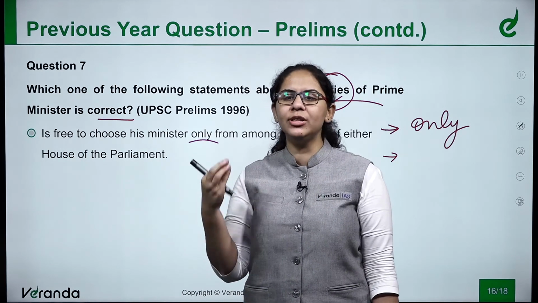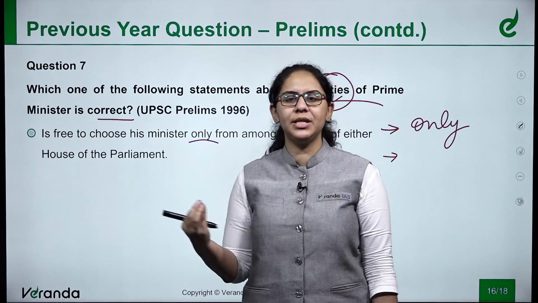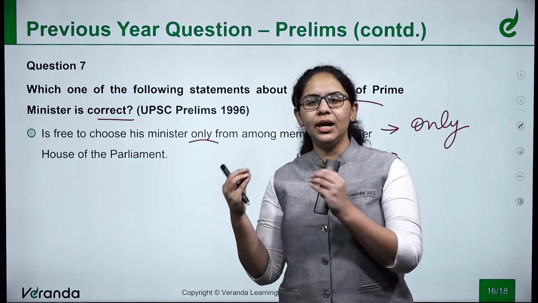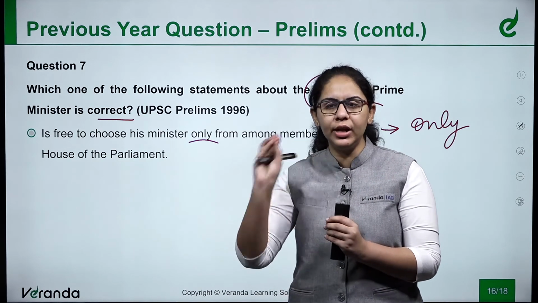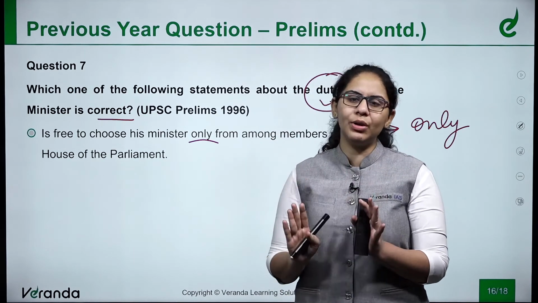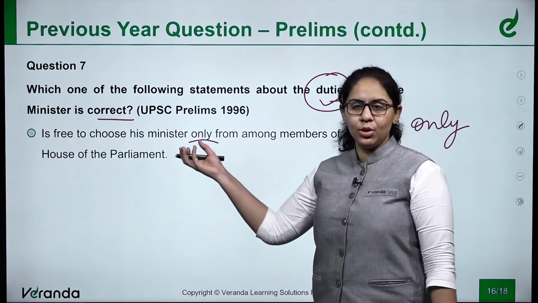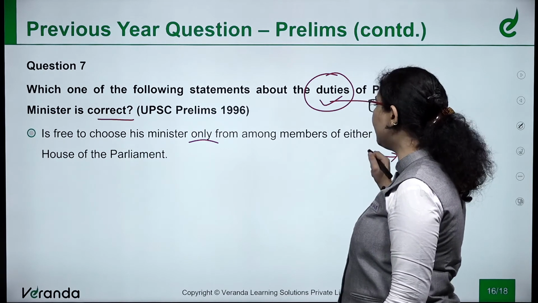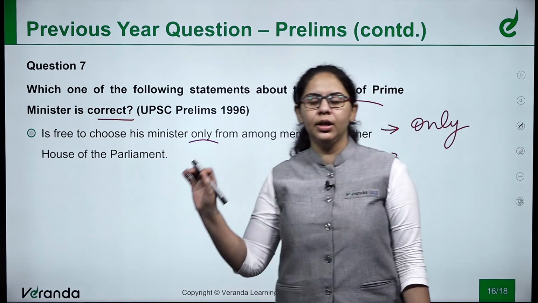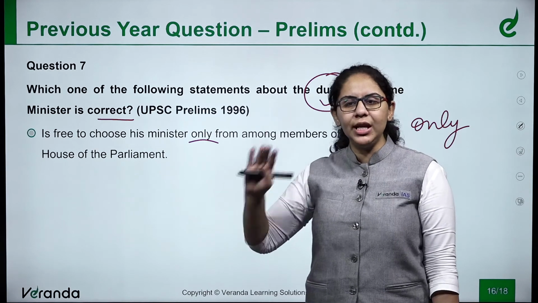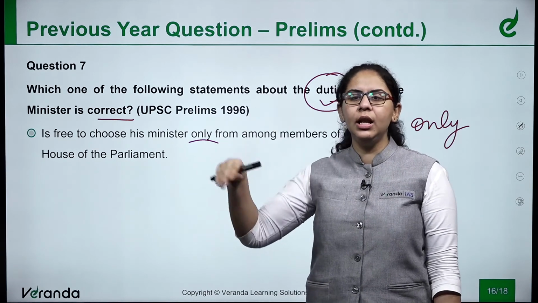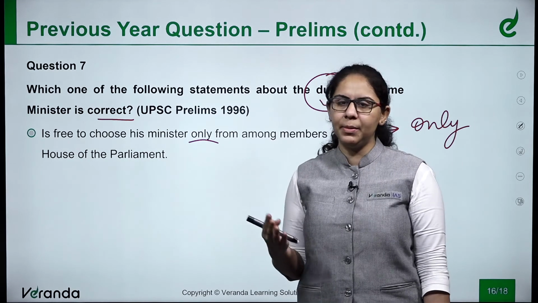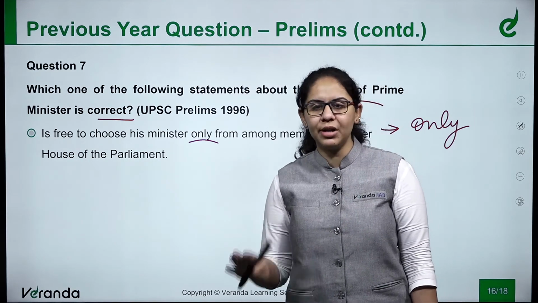When you solve more and more questions, you will be able to identify this. So this option is incorrect. The Prime Minister is free to choose the members of his council even from outside the members of the Houses of Parliament, that is Lok Sabha and Rajya Sabha.